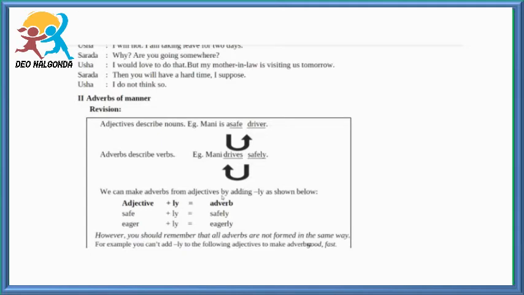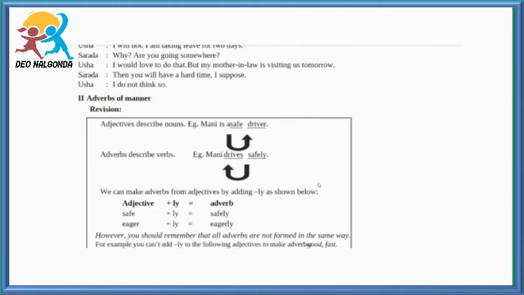Here comes adverbs of manner. In this, adjectives describe nouns. Money is a safe rider. That means safe describes nouns. Example, money is a safe driver. Here, driver is a noun and safe describes about money's driving.